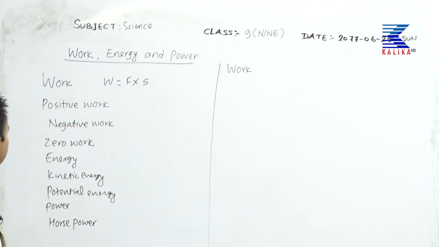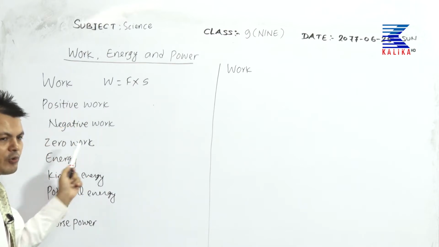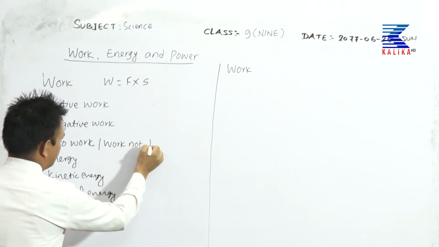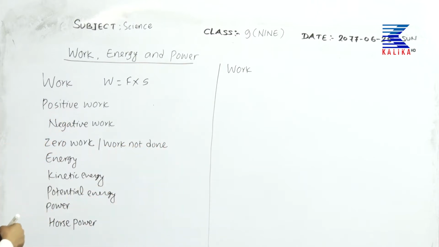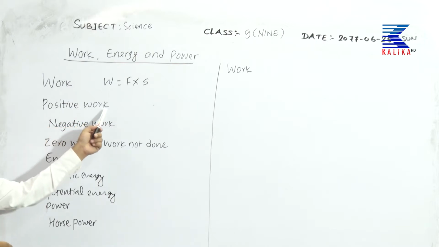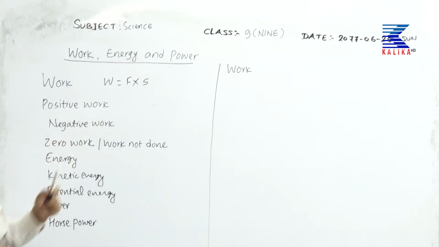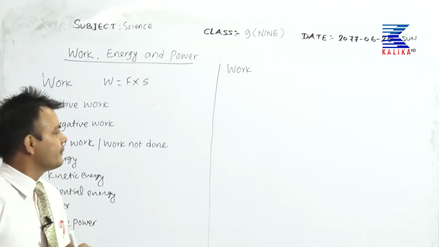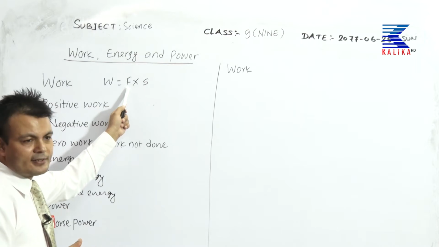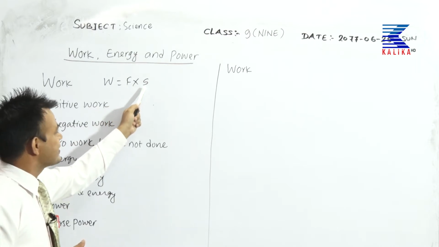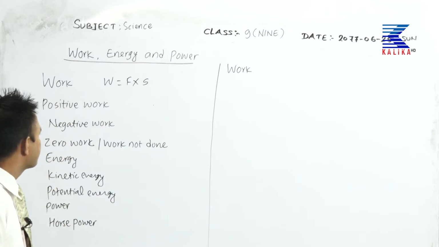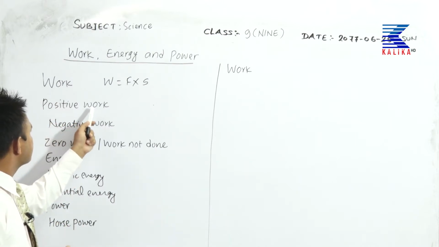On the basis of that, there are three types of work: positive work, negative work, and zero work, or work not done. When the value of work done is positive, that is called positive work or positive work done. For that, the force applied and the distance, or displacement, should be positive. So it gives the positive work.